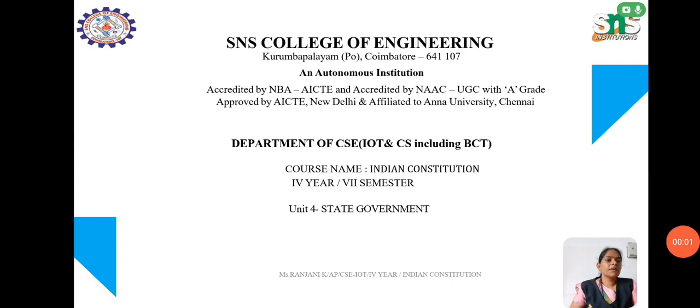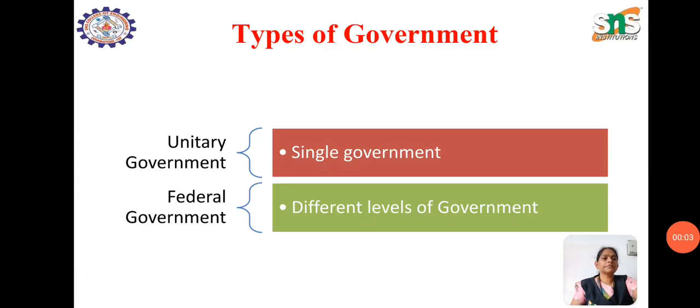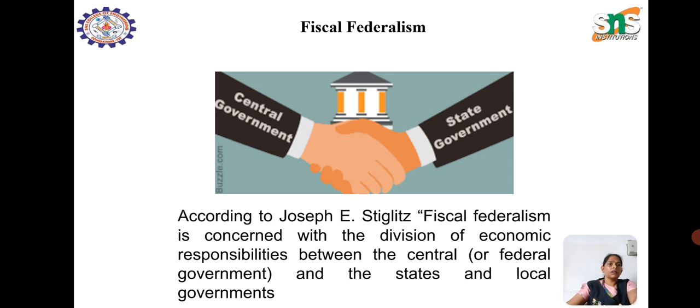Today we are going to see about the Finance Commission. So there are two types of government. Hope you all know what the union government and the federal government are. A unitary government is a single government, and a federal government has different levels of government. And let us see about fiscal federalism, which is something between a central government and the state government.